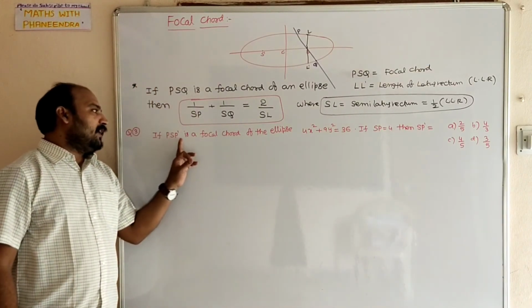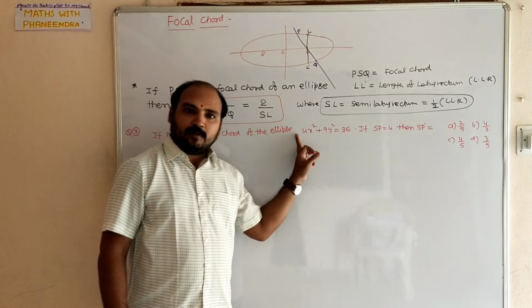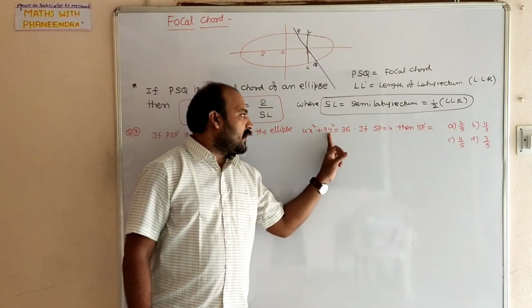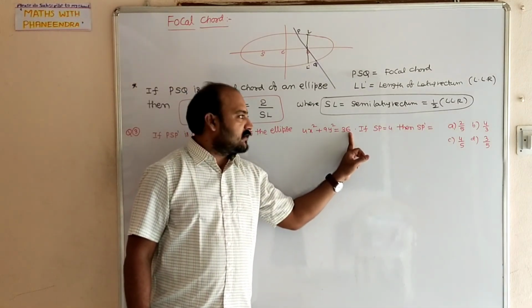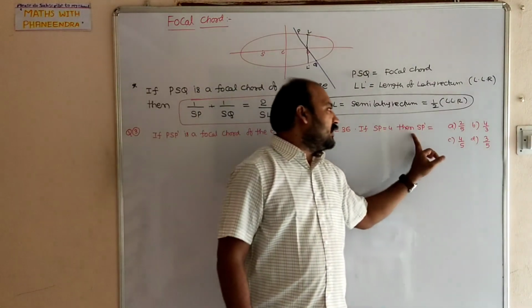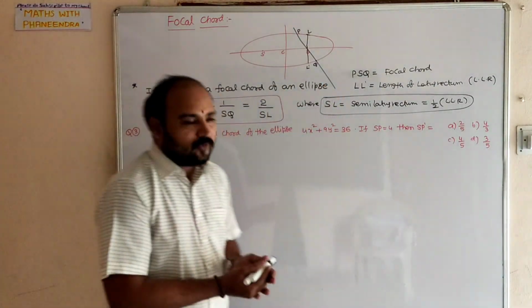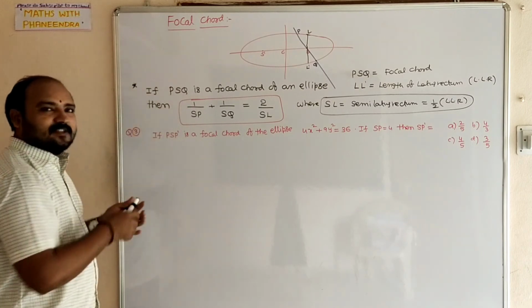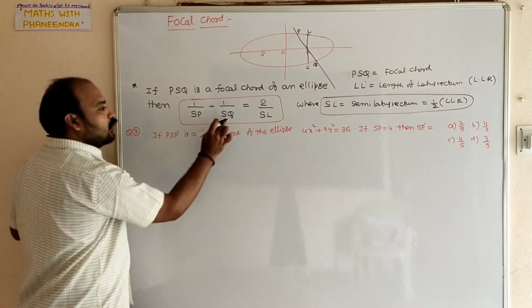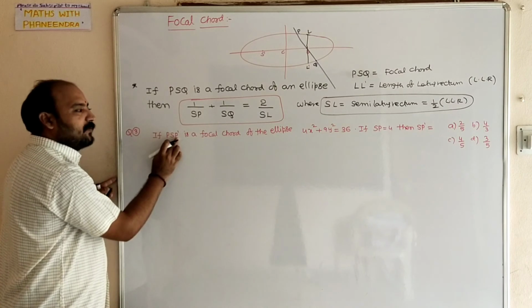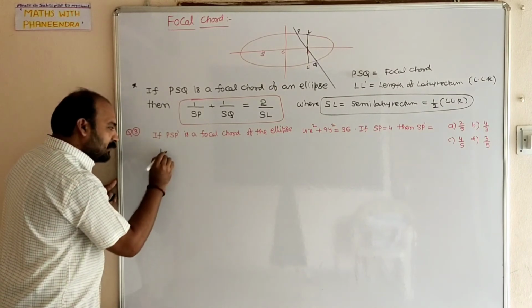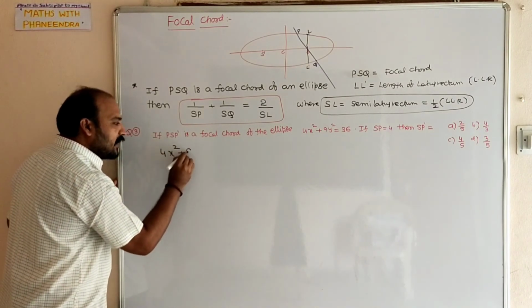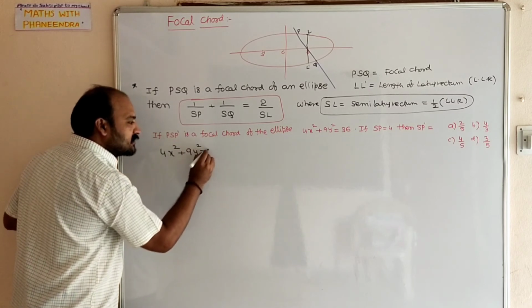If PP dash is a focal chord of the ellipse 4x square plus 9y square equal to 36. If SP equal to 4, then SP dash equal to. So here focal chord is not PSQ, it is PP dash. So wherever Q is there, you have to replace with P dash. First, given equation of ellipse 4x square plus 9y square equal to 36.